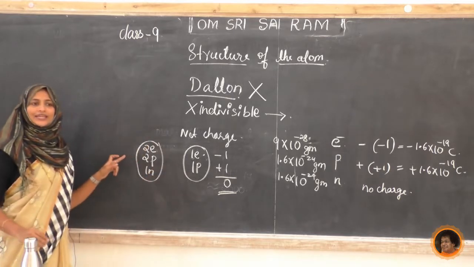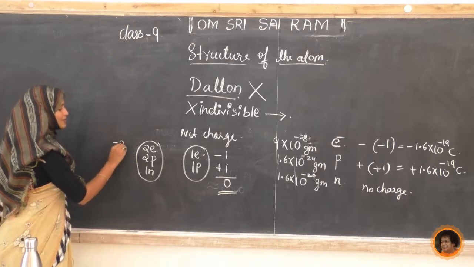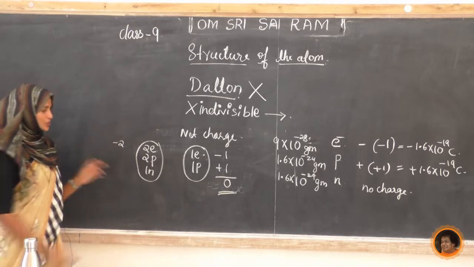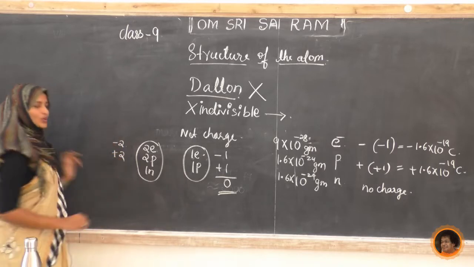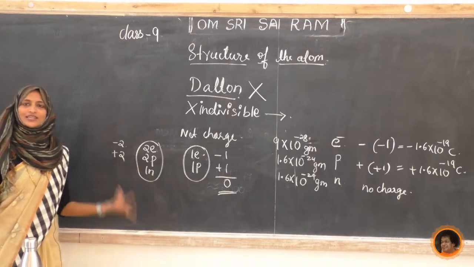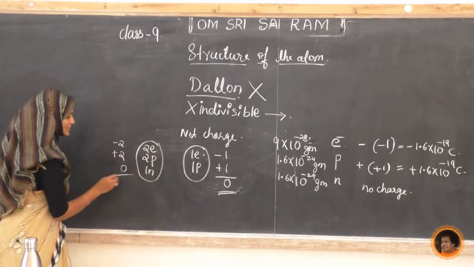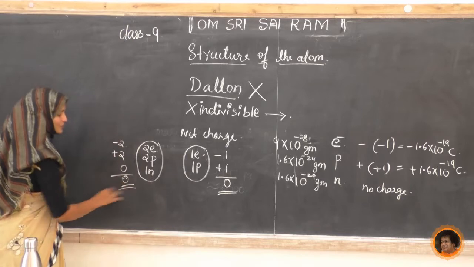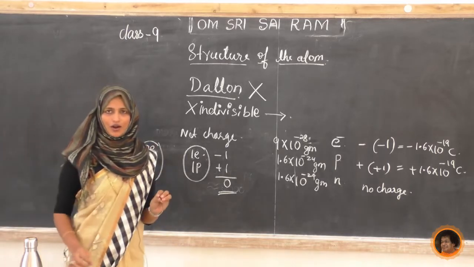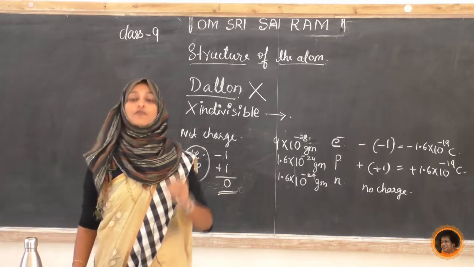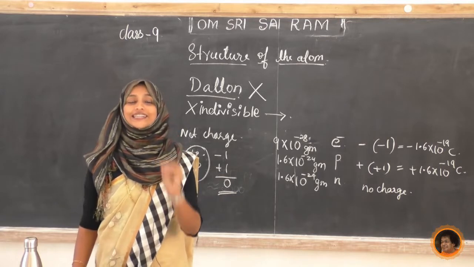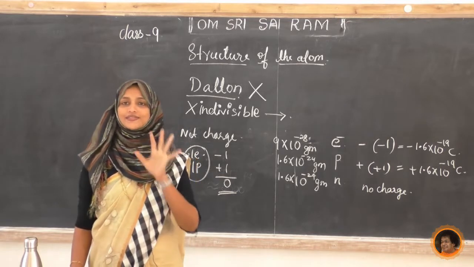Calculate. 2 electrons means -2, 2 protons means +2, 1 neutron means 0. Now how much is it? 0. Always in case of any neutral atom, the net charge of an atom is 0.